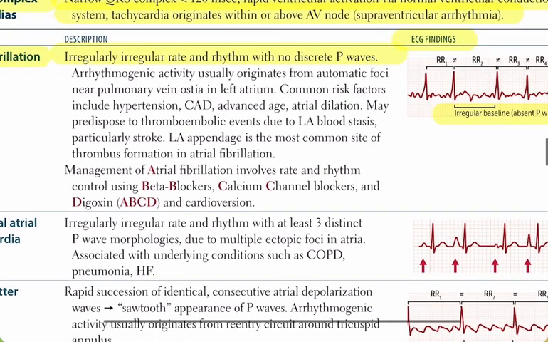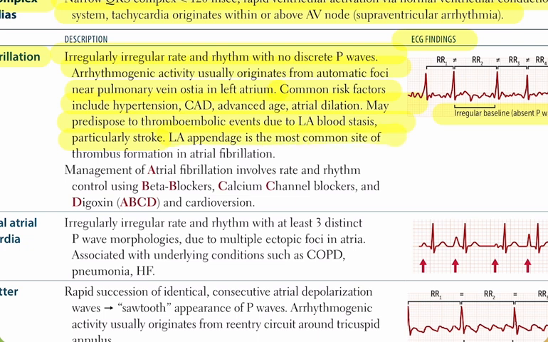The arrhythmogenic activity usually starts from automatic foci near the pulmonary vein ostia in the left atrium. Risk factors include hypertension, coronary artery disease, advanced age, and atrial dilation. One of the most important complications is that atrial fibrillation can lead to thromboembolic events, especially stroke, because of left atrial blood stasis. The most common site for thrombus formation is the left atrial appendage.